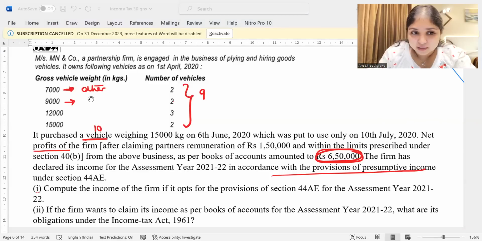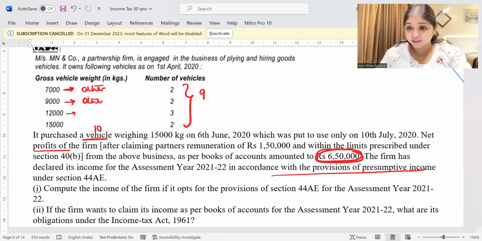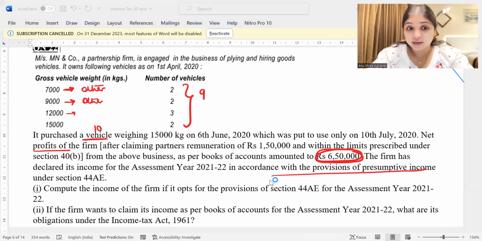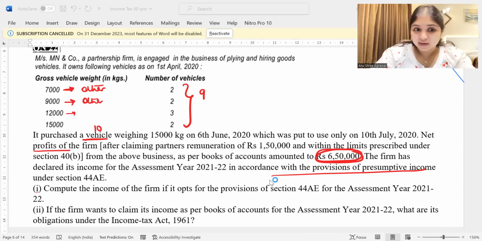This is also going to be other vehicle. What about 12,000 kgs? It can carry 12,000 kgs. 12,000 kg, will it be heavy vehicle or will it be other vehicle? See, first of all, tell me, is it heavy vehicle and light vehicle, or is it heavy vehicle and other vehicle? First of all, answer that. It is heavy vehicle and other vehicle.